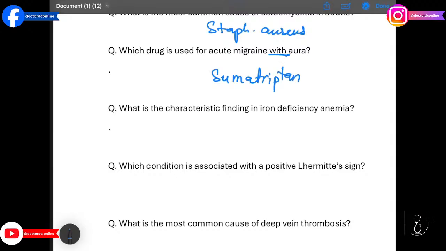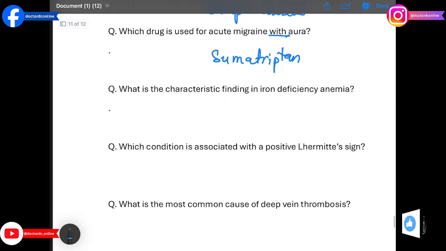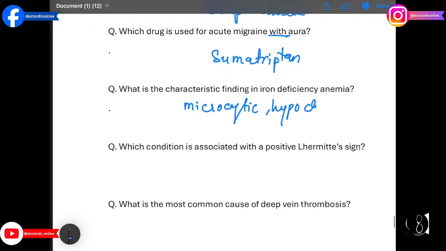What is the characteristic finding in iron deficiency anemia? The answer is microcytic hypochromic anemia. Low iron levels impair hemoglobin synthesis, causing small red cells.